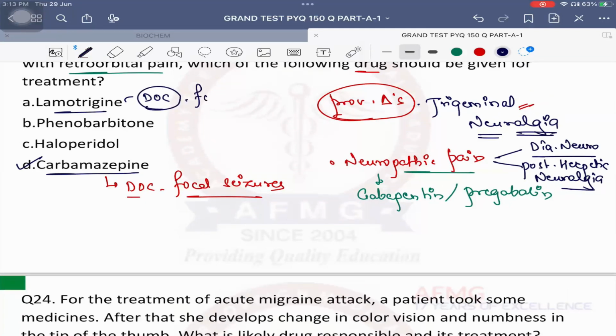But drug of choice for focal seizures in elderly, then your answer changes to lamotrigine definitely. Important is lamotrigine is commonly associated with a side effect and that is called SJS, that is Steven-Johnson syndrome, when less than 10% of the body surface area is having peeling of skin. That is called Steven-Johnson syndrome. It is commonly associated with lamotrigine. No issues with this, anybody?